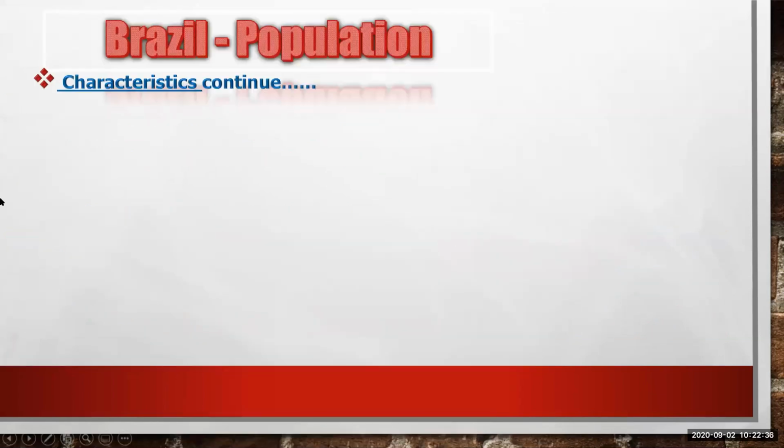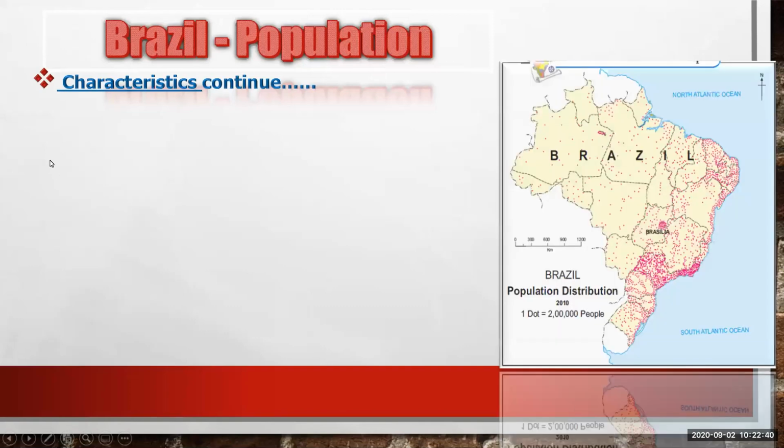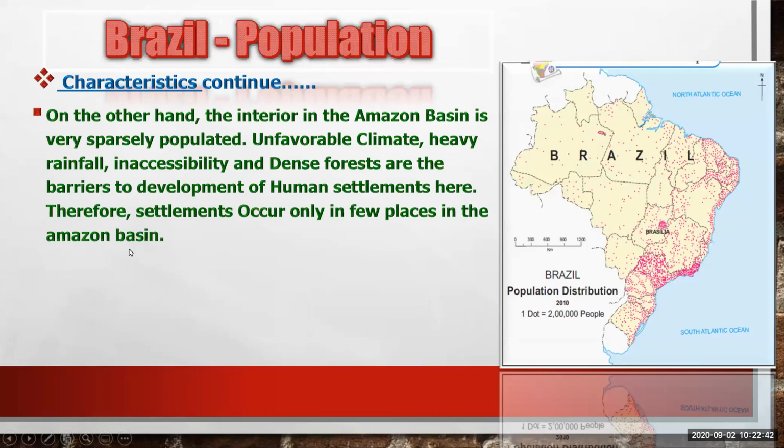Now we'll continue the characteristics. The next characteristic is, on the other hand, the interior in the Amazon basin is very sparsely populated. Unfavorable climate, heavy rainfall, inaccessibility, and dense forests are the barriers to development of human settlements here. Therefore, settlements occur only in few places in the Amazon basin.